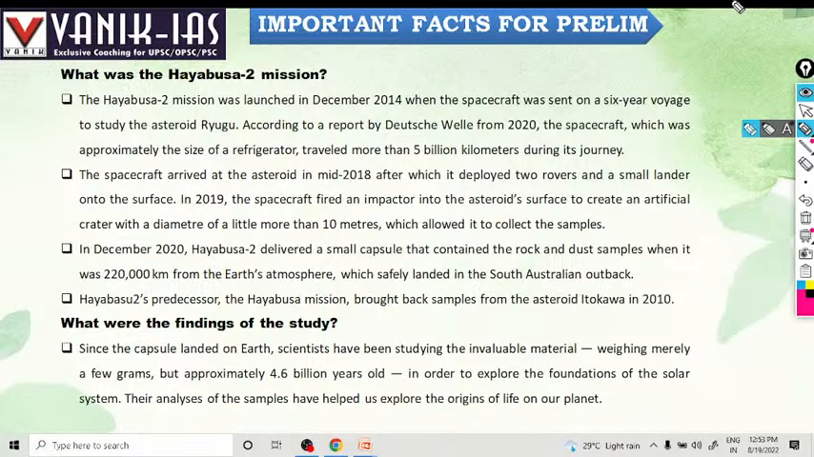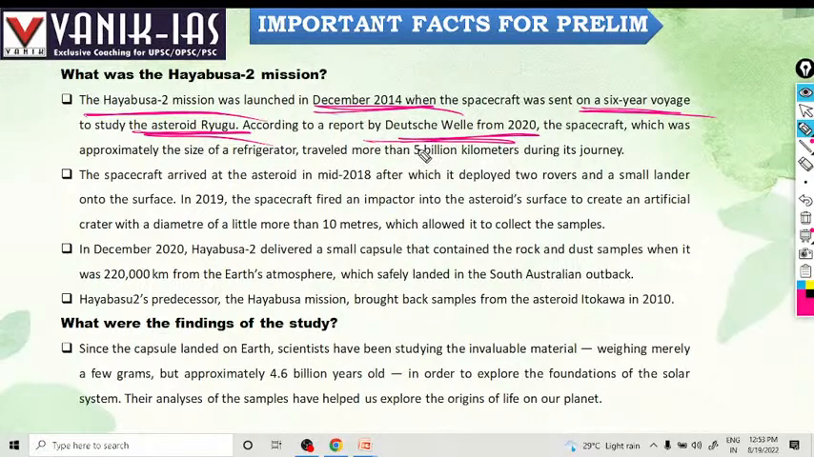What is the Hayabusa 2 mission? In December 2014, the Hayabusa 2 mission was launched, a 6-year voyage to study asteroid Ryugu. According to a report by DW from 2020, the spacecraft, which was approximately the size of a refrigerator, traveled more than 5 billion kilometers during this journey.